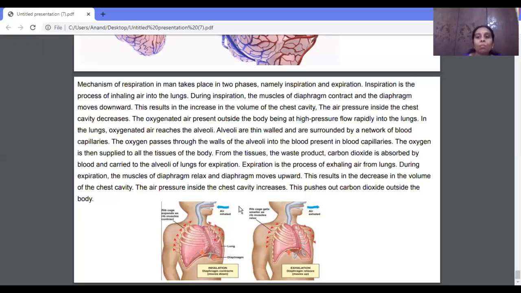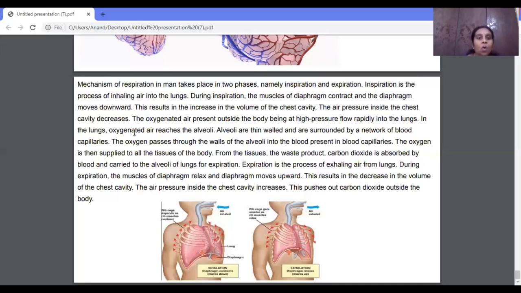Air always moves from a high pressure to a lower pressure, isn't it? So now the pressure is more outside, whereas the pressure is less inside. During that, what happens? The air from the higher pressure moves to the low pressure area. This is how the air enters inside the lungs. So I'll repeat, the air pressure inside the chest cavity decreases. The oxygenated air present outside the body, being at a high pressure, flows rapidly into the lungs.